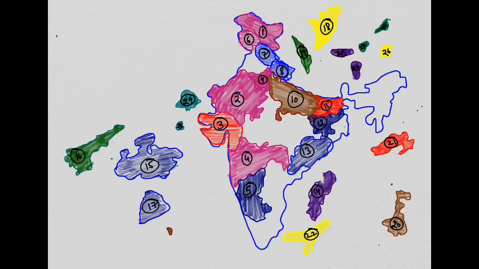Here you can see that, yeah, this is Odisha, and the capital of Odisha is Bhubaneswar. So we have to put them in the right direction. Now we have put it. So this is Odisha with its capital at Bhubaneswar. Now we will see the 14th. Here you can see the 14th state in purple color, and this state is Chhattisgarh, and the capital of Chhattisgarh is Raipur. Now we have to see our 15th state.